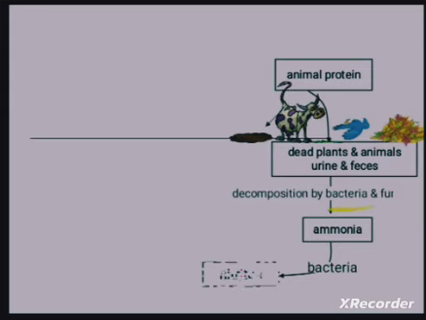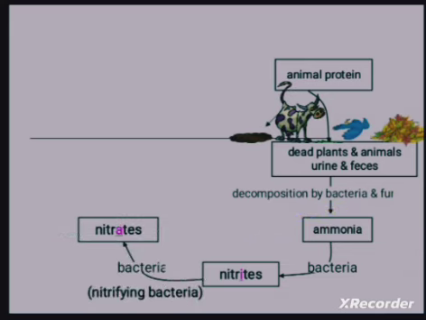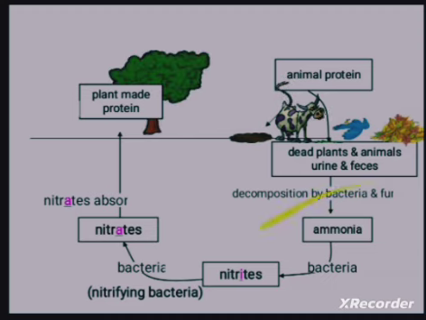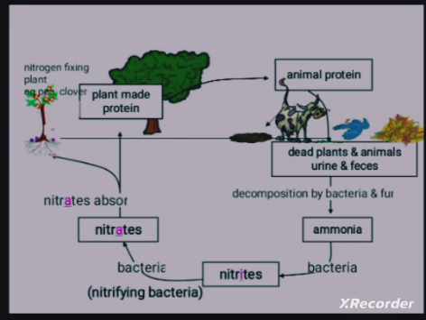After the ammonia is formed, nitrites and nitrates are released by the nitrifying bacteria, which convert the ammonia into nitrites and nitrates. Nitrates are absorbed again, and plants make protein using these nitrates and nitrites. Again the plant waste can be decomposed and converted further.